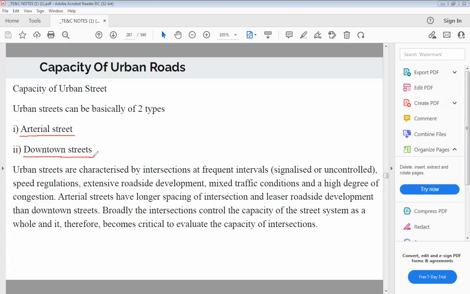Urban streets are mainly affected by speed regulations, extensive roadside development, mixed traffic conditions, and there is a high degree of congestion. So these are some of the points you will observe for the urban streets.